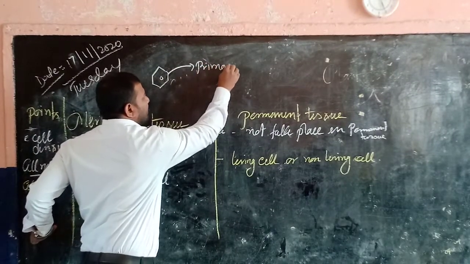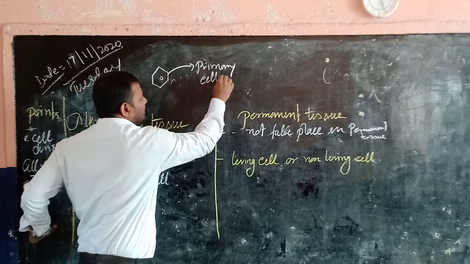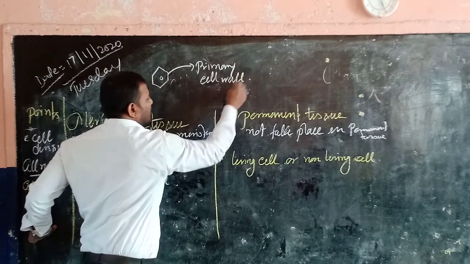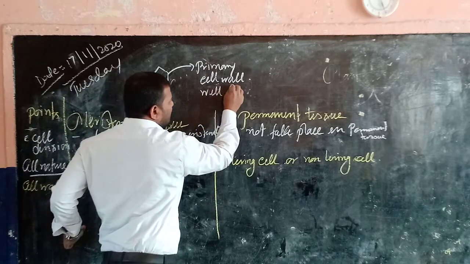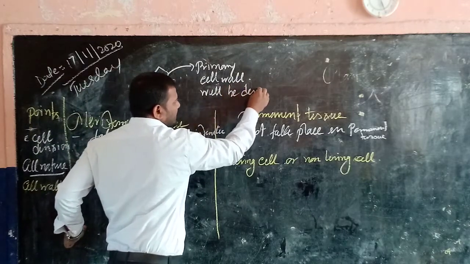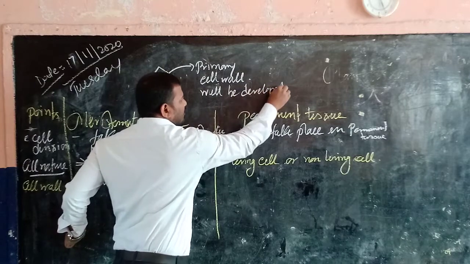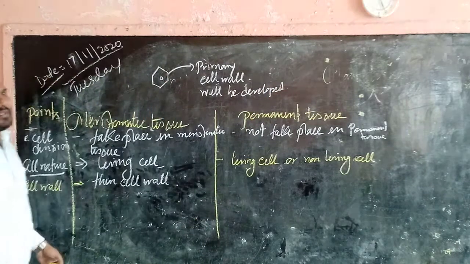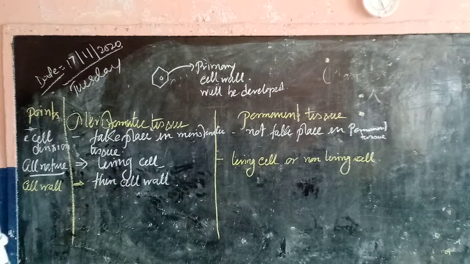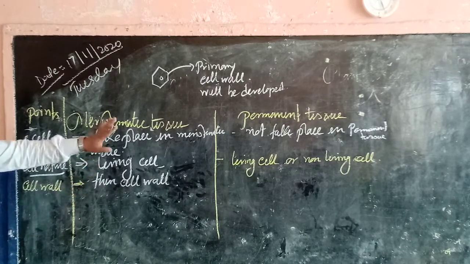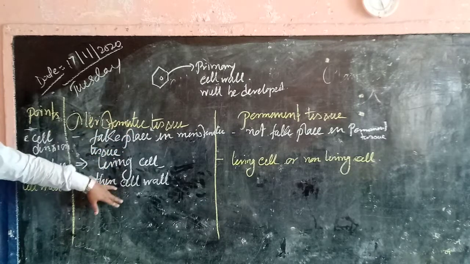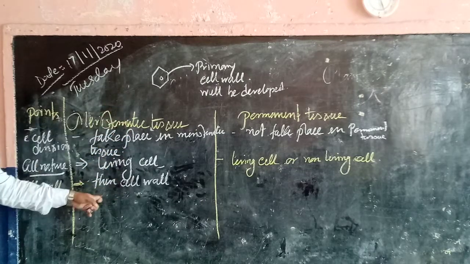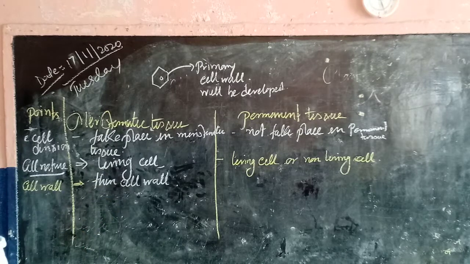What will be the primary cell wall? The cell wall which is formed after cell division, which is made of only cellulose and is thin in nature. So all the meristematic tissue cells contain the primary cell wall. That's why the cell wall is thin in nature.